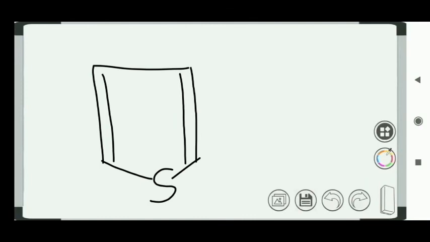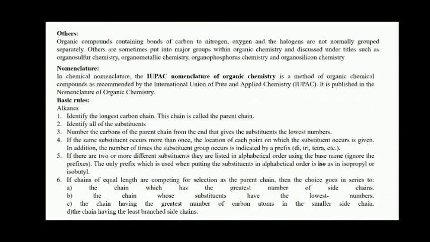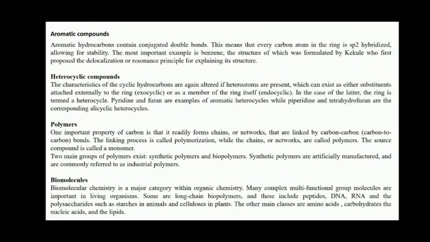Now we are going to see polymers. One important property of carbon is that it readily forms chains, a series of networks linked by carbon-carbon single bonds. The linking process is called polymerization, while the chains or networks are called polymers.